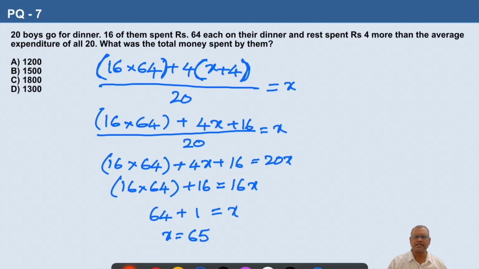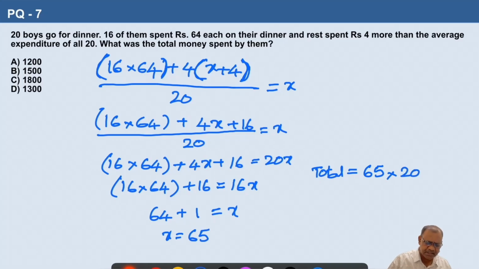So what is X? X is the average of all the 20 students. So the question is the total money spent by all the 20 students. So total money spent will be average multiplied by number of boys. So the average is 65 and there are 20 boys who went for dinner.